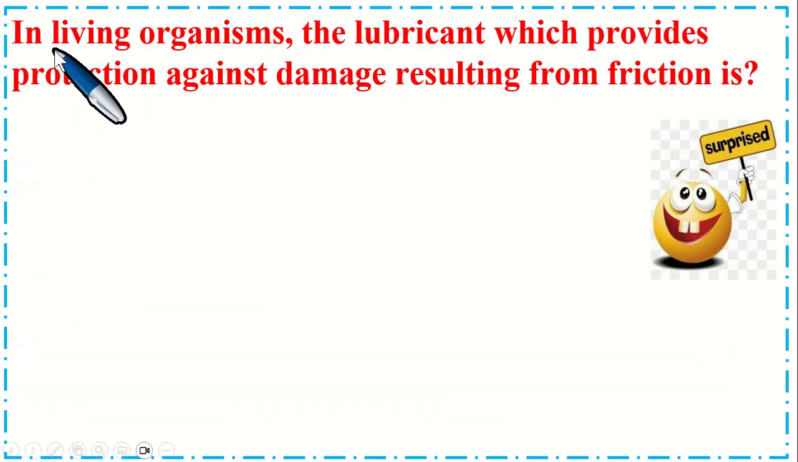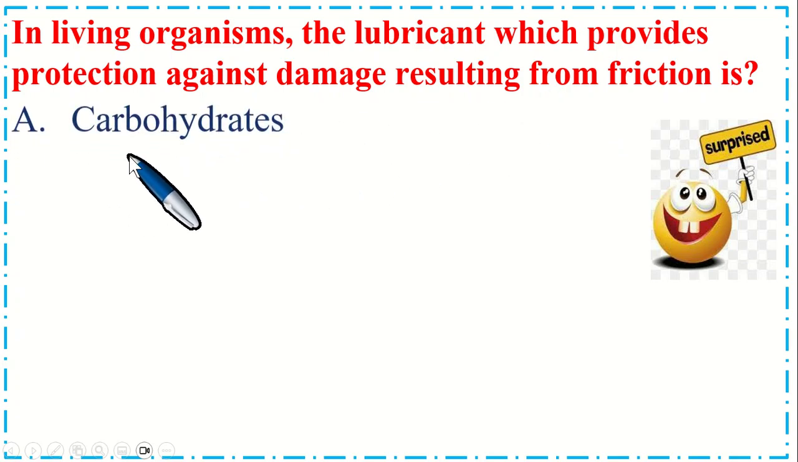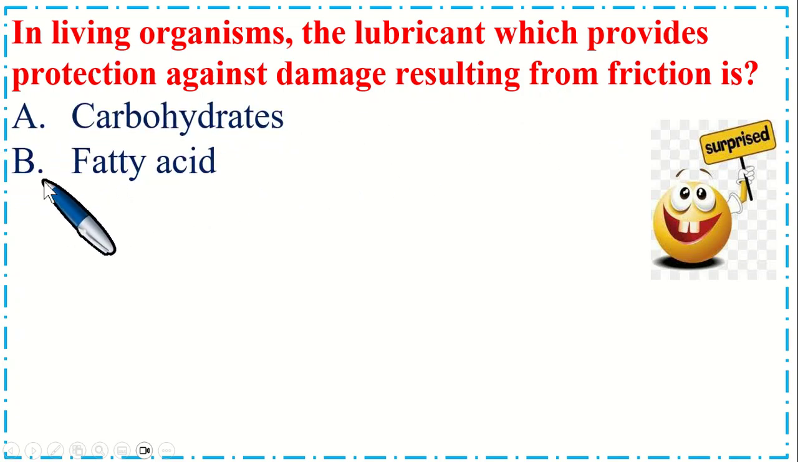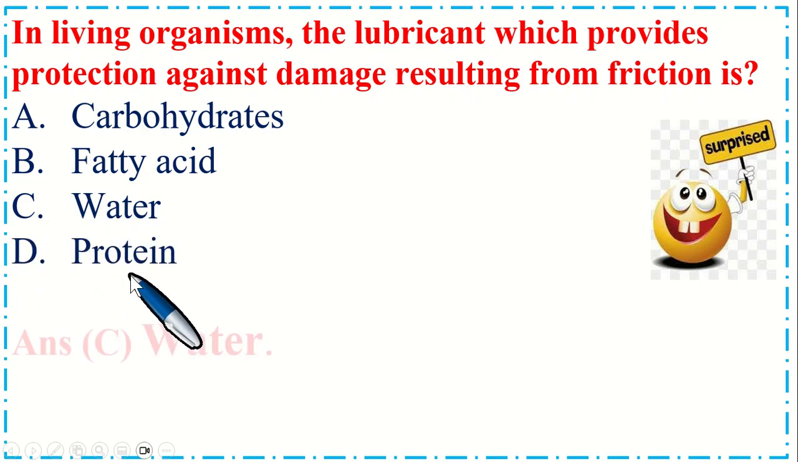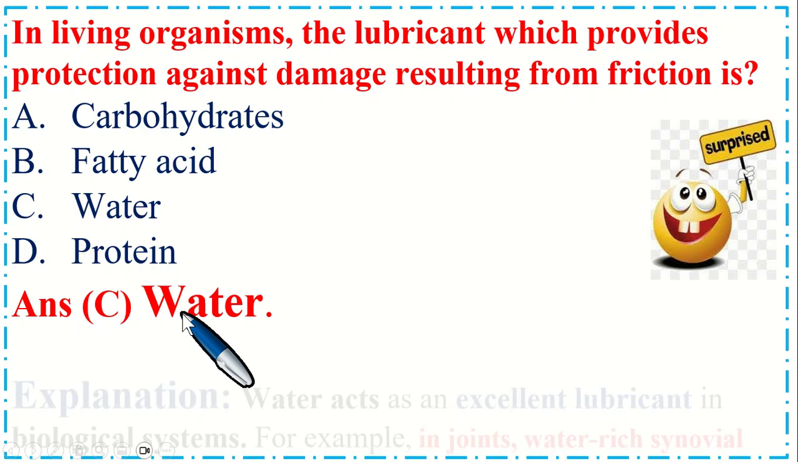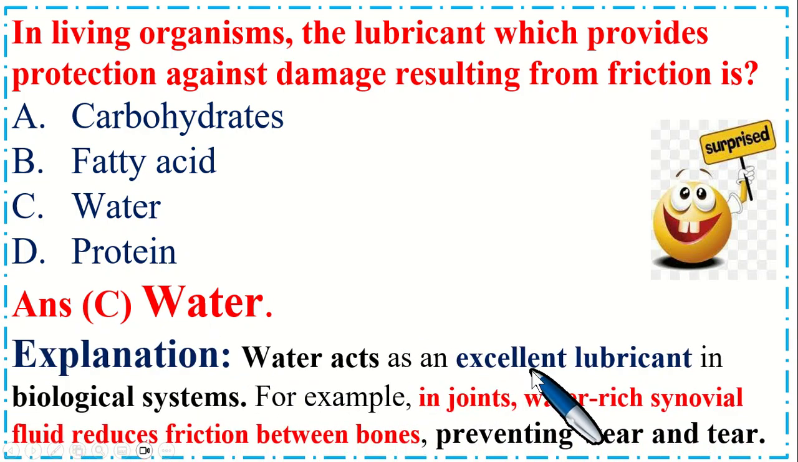Dear students, this is a very important MCQ. In all living organisms, the lubricant which provides protection against damage resulting from friction is option A, carbohydrates, B, fatty acid, C, water, and option D, protein. So the correct option is C, water. Water acts as an excellent lubricant in biological systems. For example, in joints, water-rich synovial fluid reduces friction between bones, preventing wear and tear.